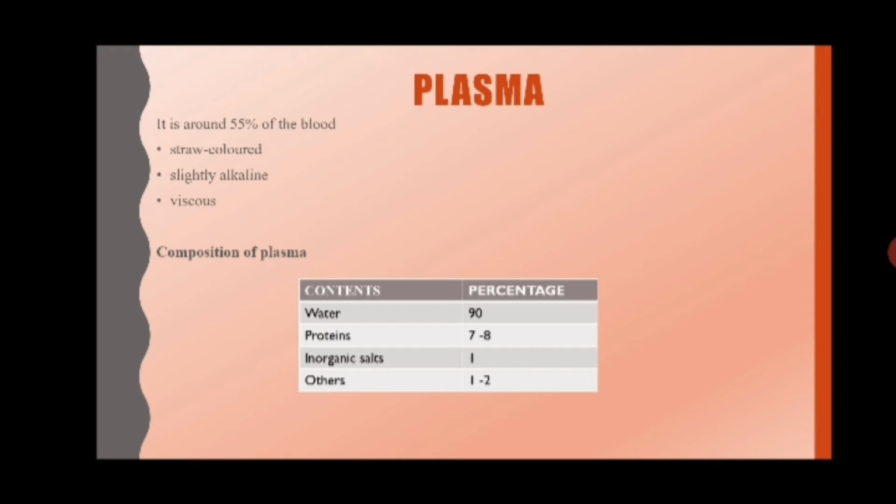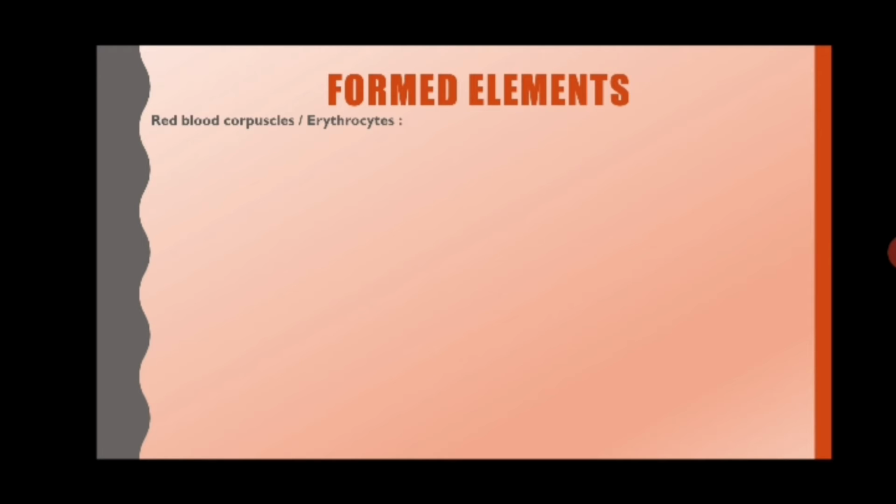Now we come to blood cells. Blood cells are of three types. Now what are those three types? RBCs, that is erythrocytes, then WBCs, that is leukocytes, and platelets. Now we are going to study erythrocytes first. They are circular, biconcave, and enucleated. Enucleated means there is no nucleus present. The exception is camel and llama. In camel and llama, the nucleus is present.